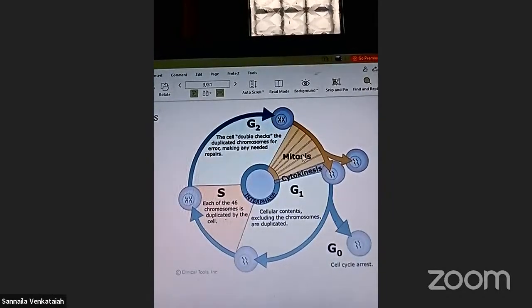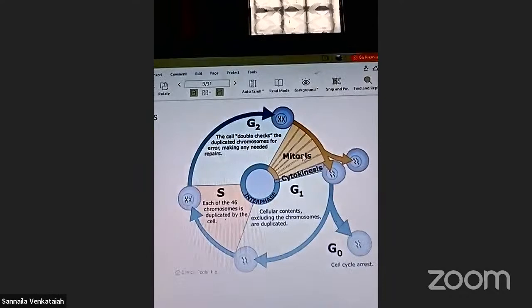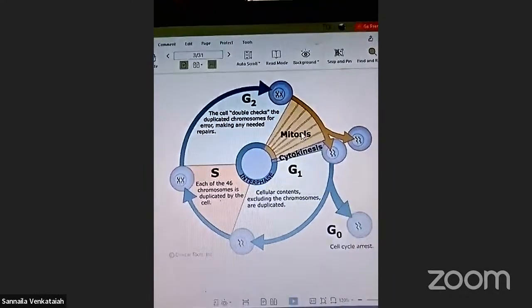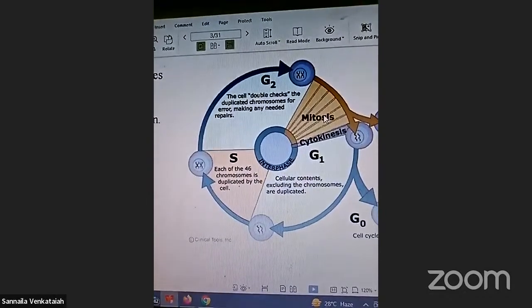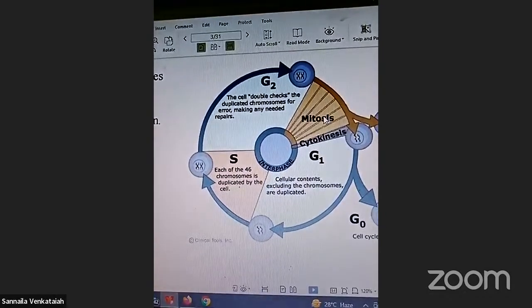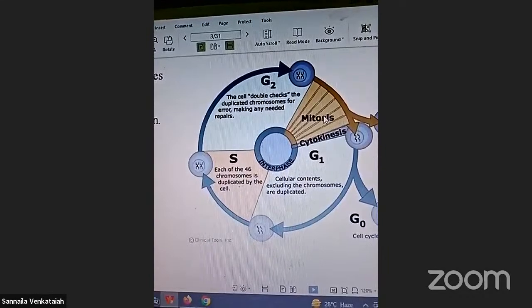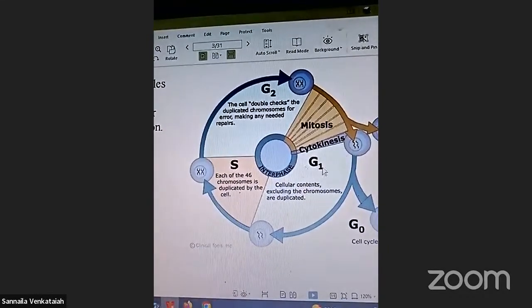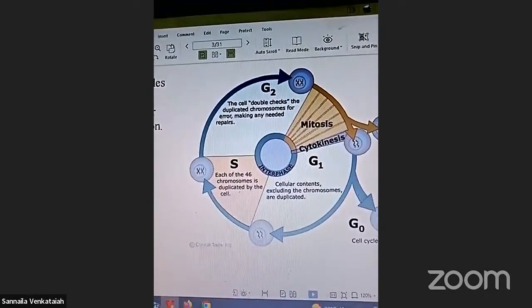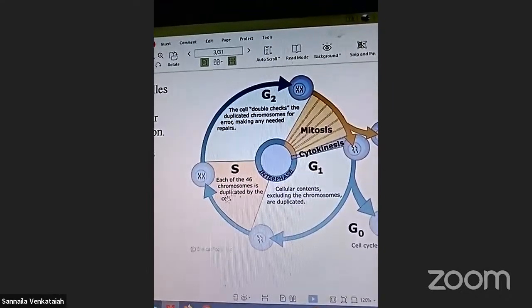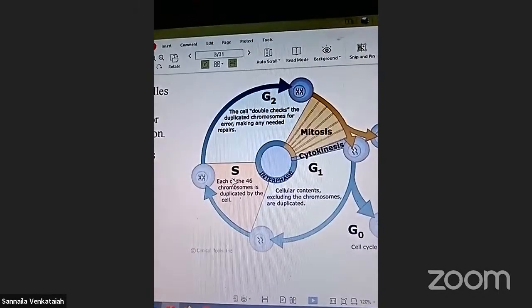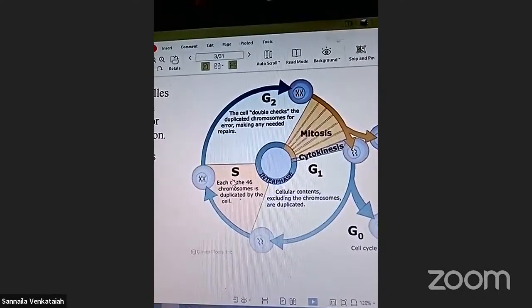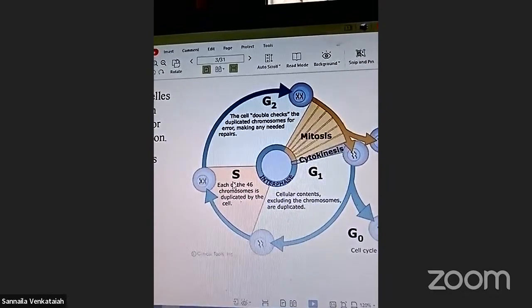These are the G1 phase and S phase. In the S phase, which is synthesis, each chromosome is duplicated. Human beings have 46 chromosomes, which means 23 pairs of chromosomes, right?